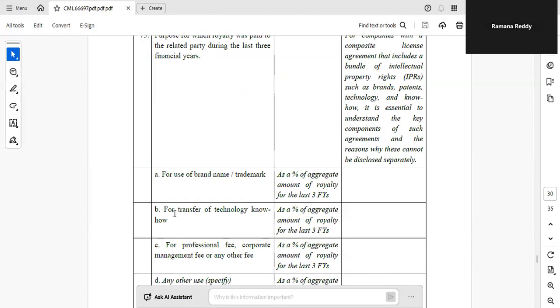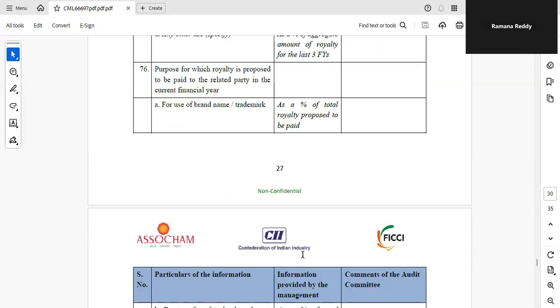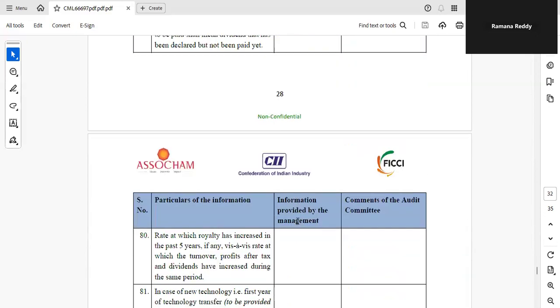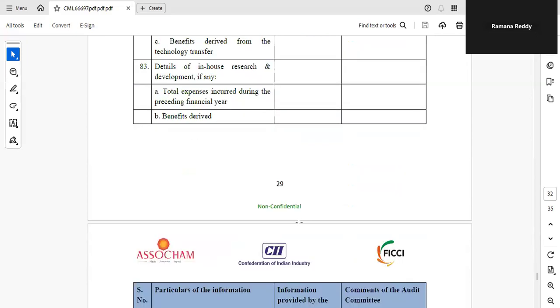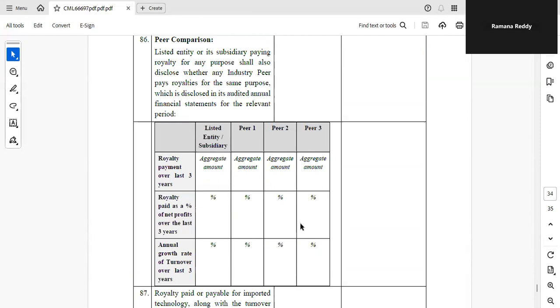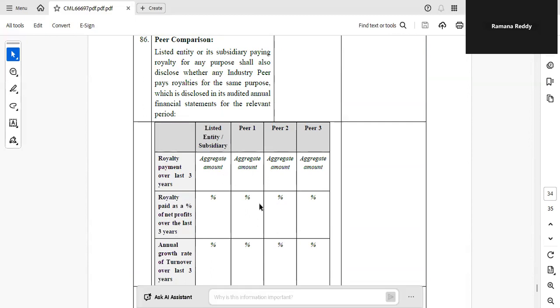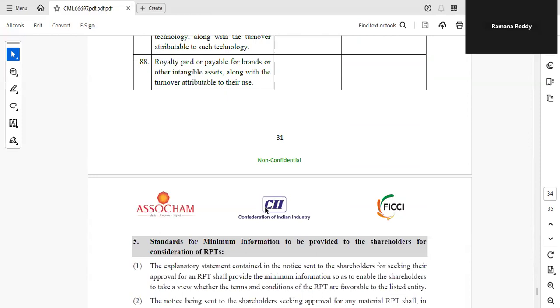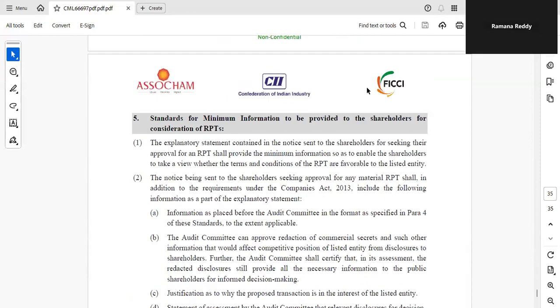Over the 3 years, transfer of technology, brand, what is happening for the past 3 years, these clear details are given. This is all about the royalty. And then royalty, R&D: even when this listed company is paying royalty, there is also a peer comparison for a minimum of three companies. So that is also given. This is the format that has to be provided.